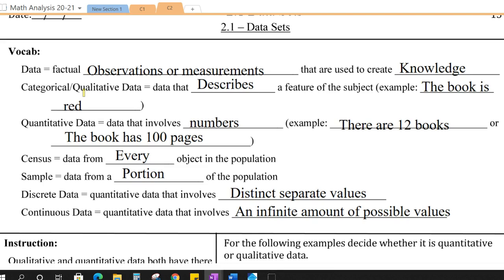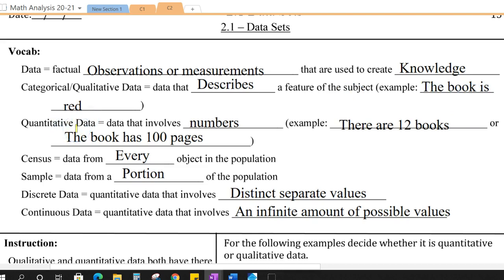Data is factual observations or measurements that are used to create knowledge. You have different types of data: qualitative and quantitative. Now, qualitative can also be called categorical. Why? Because it describes the category that a piece of data falls into. I like qualitative a little better because it describes the quality of something. It's data that describes a feature. For example, the book is red. What type of book? A red book.